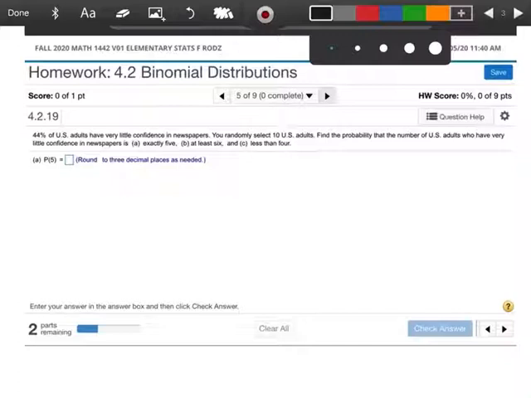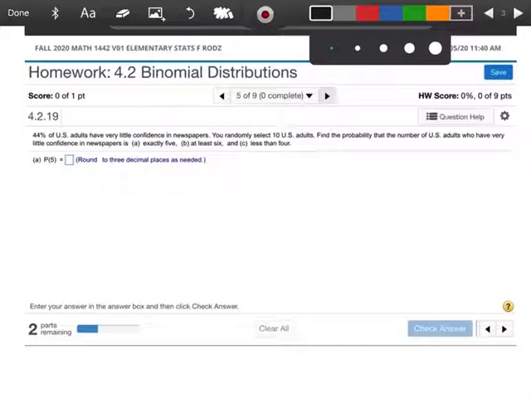Okay, so it says 44% of U.S. adults have very little confidence in newspapers. You randomly select 10 U.S. adults, find the probability that the number of U.S. adults who have very little confidence in newspapers. Let's do the first part, A, exactly 5.